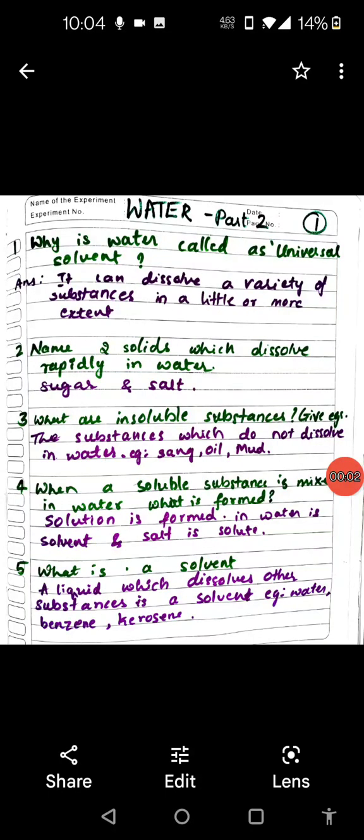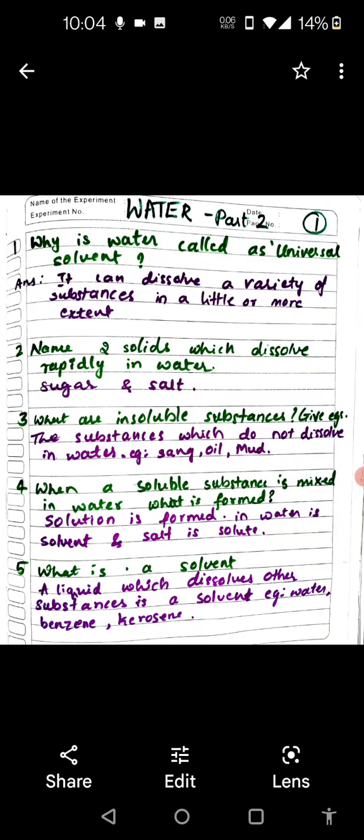Mama, today I have learnt water lesson part 2. You can ask me your quiz. Yes, I am ready with the quiz questions. Don't you think water is so special a liquid? Yes, very. Then you tell me why water is called universal solvent.